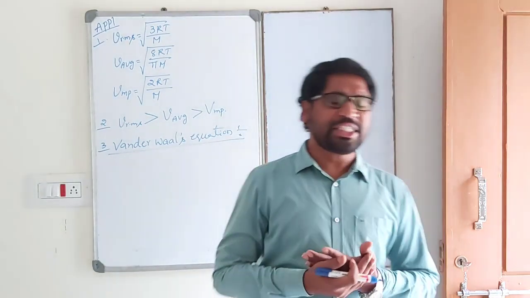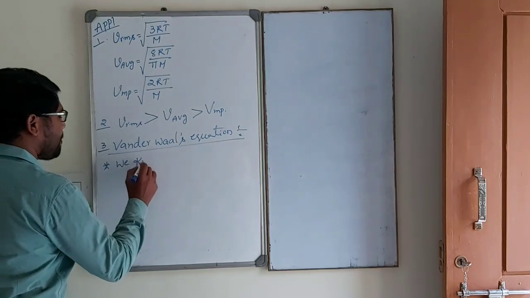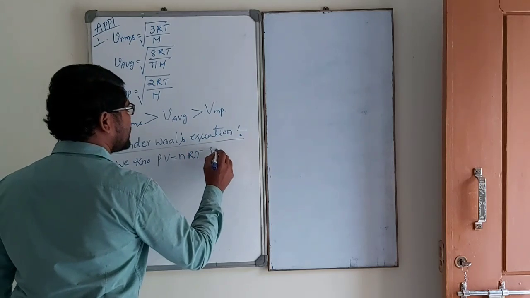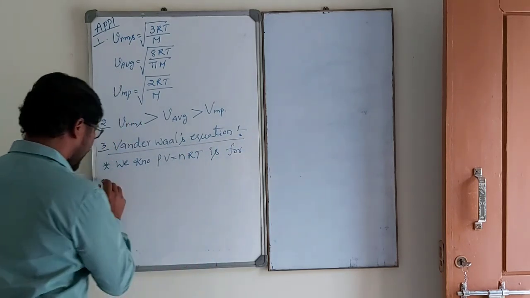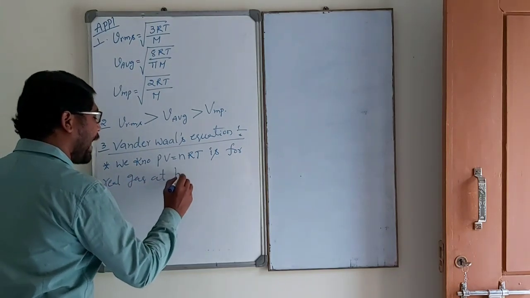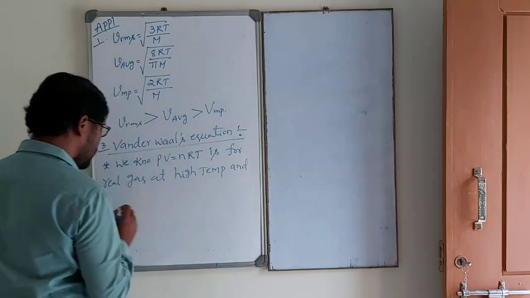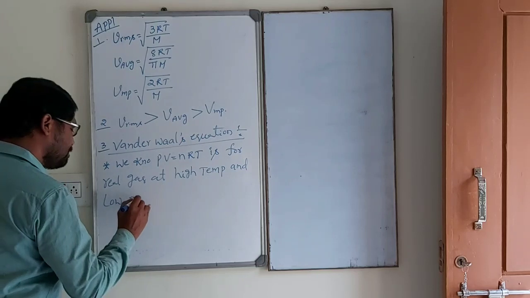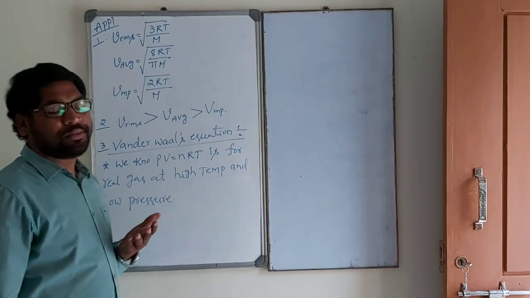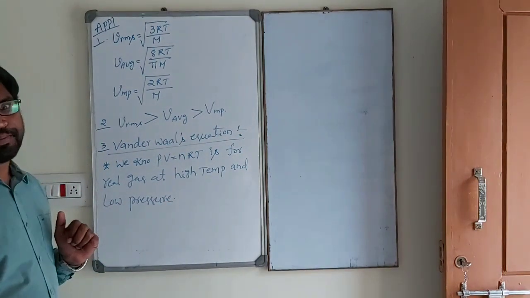So, the ideal gas equation, now we know that, PV is equal to nRT, is for real gas at high temperature and low pressure. This equation is satisfied for real gas at high temperature, low pressure.